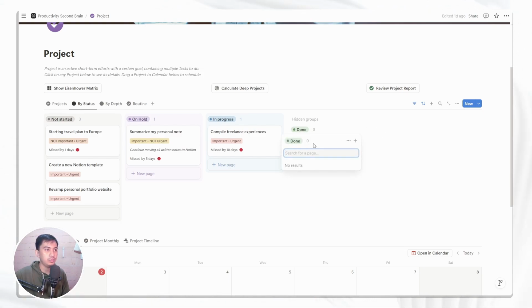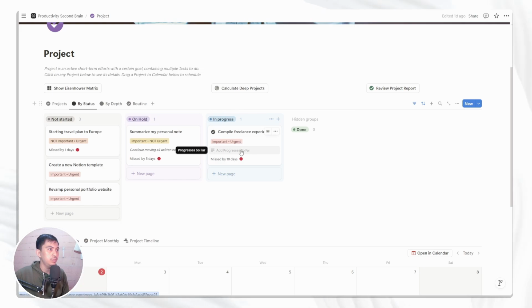But you can click it to see all of the completed projects here if you have one. And these ones are a little bit of description for the project that you have, so you can also have in a quick glance the status of each project. So let's say that in your compiling freelance experience you want to add a new description. If you click edit here, you can add the description here.